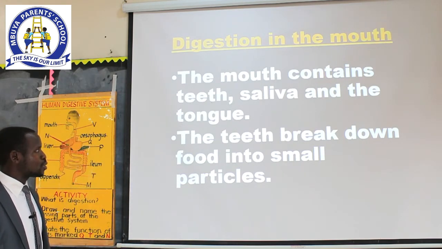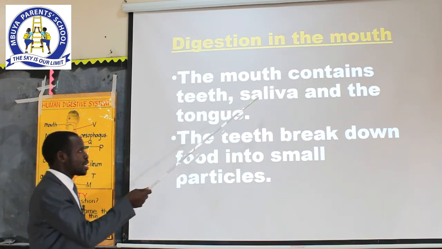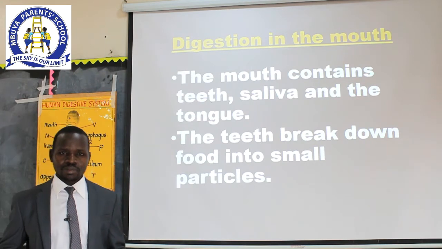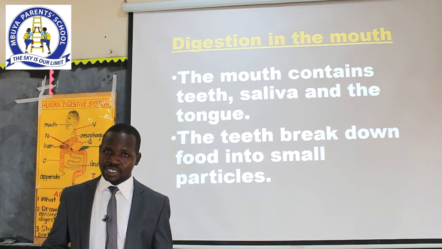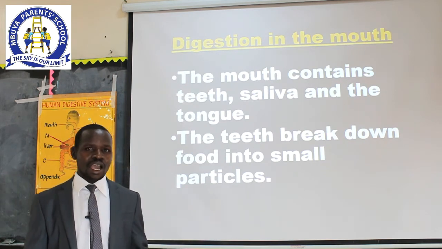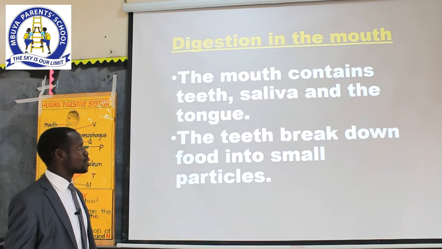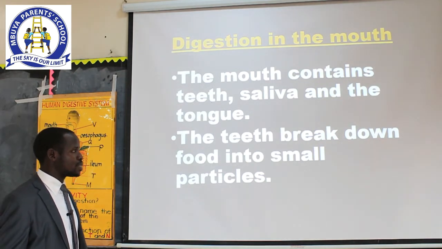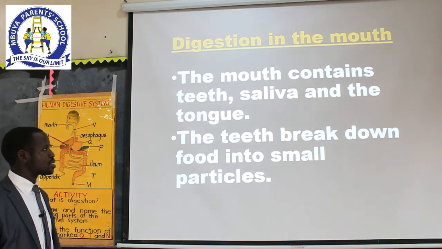So we said in the mouth we have the teeth, the saliva, and the tongue. Let's look at the role of the saliva. Saliva is a liquid, isn't it? All right. So saliva is a fluid that is produced in the mouth. And this saliva contains different substances.